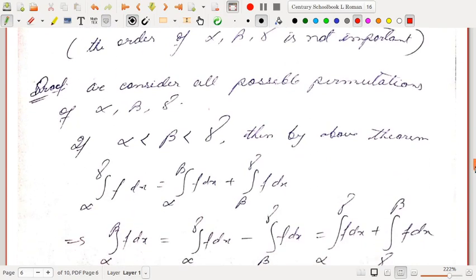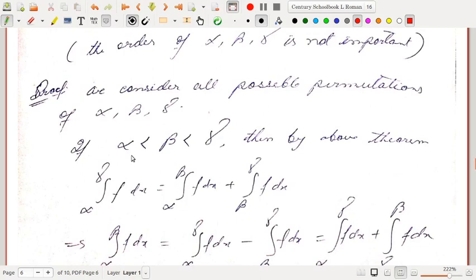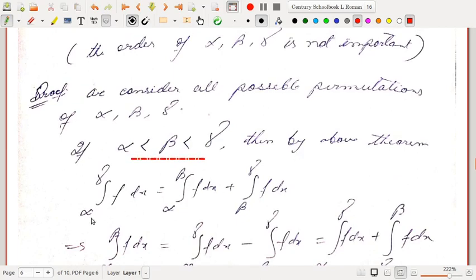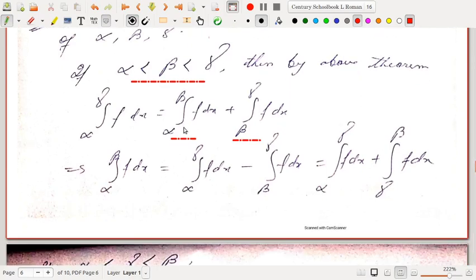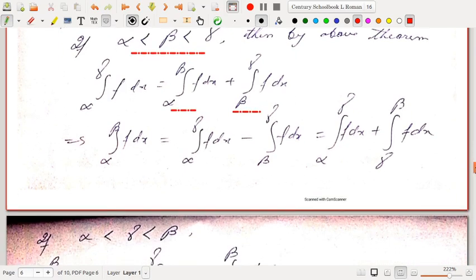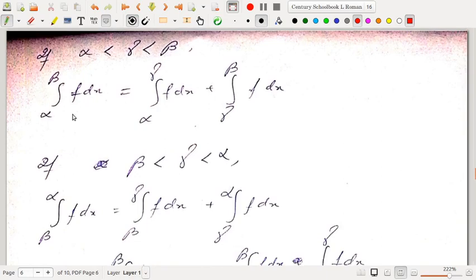So there are 6 possible cases. So if alpha less than beta less than gamma, then by the above theorem, the integration from alpha to gamma of f dx will be alpha to beta plus beta to gamma. Then alpha to beta of f dx can be written as alpha to gamma minus beta to gamma, but minus beta to gamma is the same as plus gamma to beta. Okay, so using that convention, this follows. Similarly, if alpha less than gamma less than beta, in that case it follows directly from the theorem: alpha to beta is alpha to gamma plus gamma to beta.